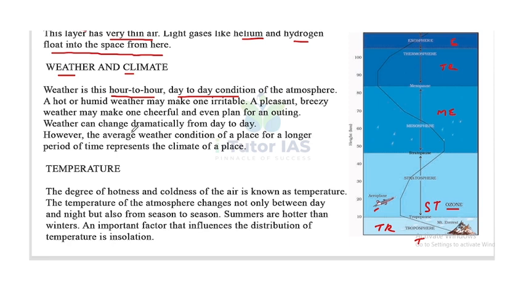But what is climate? The average weather condition of a place for a longer period of time. This is called the climate of a place. So that is the difference between weather and climate.